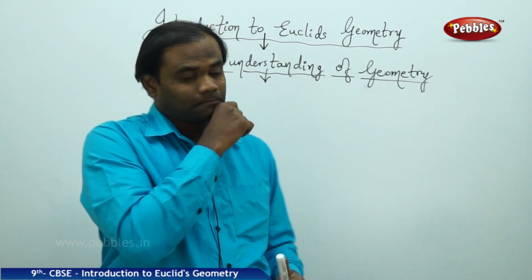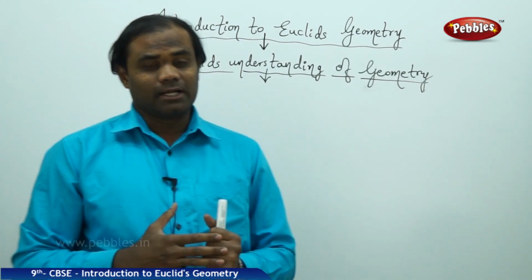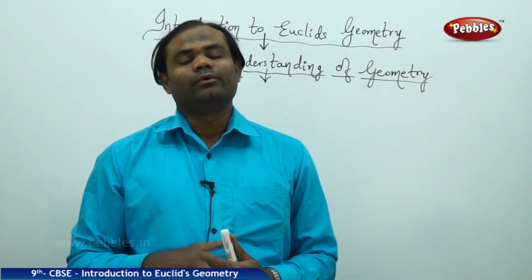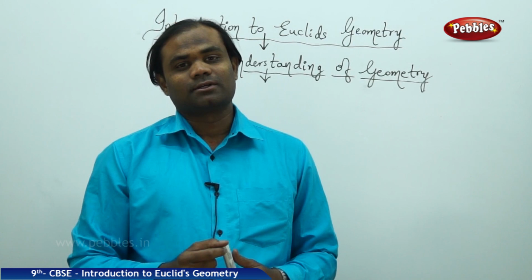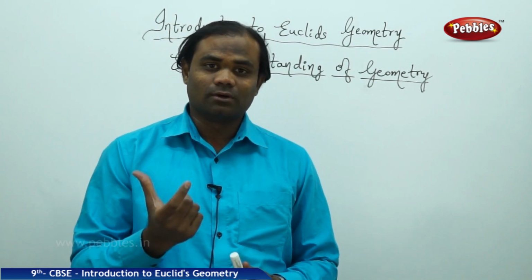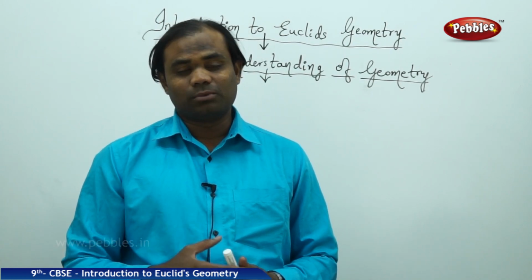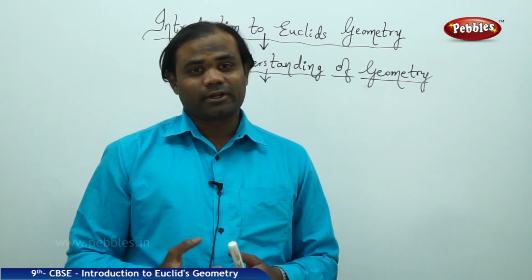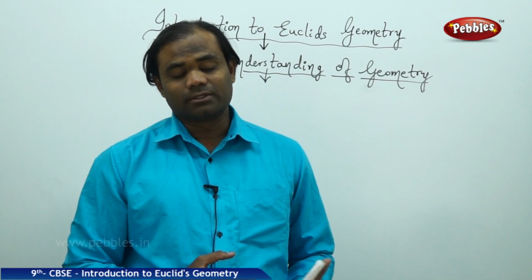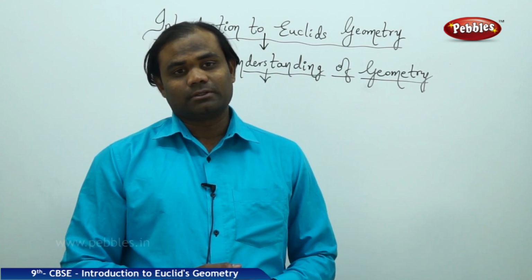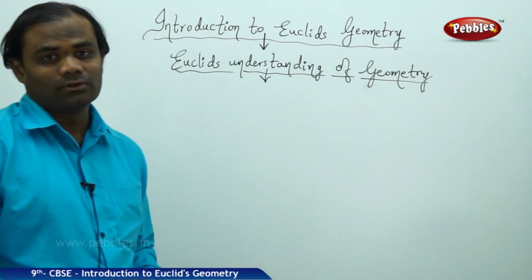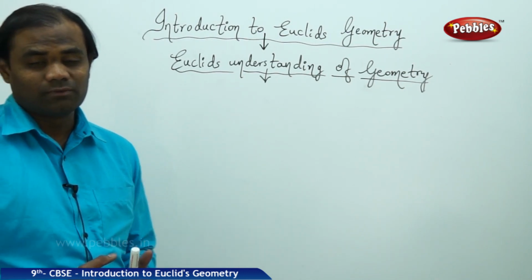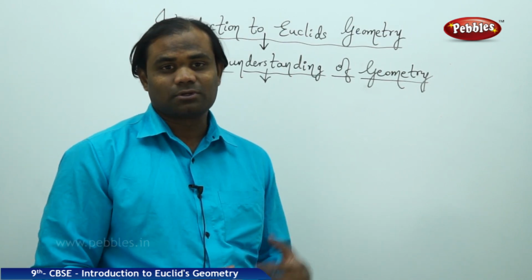To be continued, we have the Euclid's understanding of geometry, which had further properties which Euclid has referred to in one of the most famous books called Elements. In book 1 of Elements, there are totally 23 important points which are noted down by Euclid and his contribution to mathematics. Some of them are as follows, which are very important to understand as the basics before we enter into the concept of geometry.